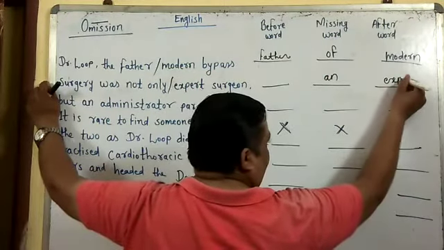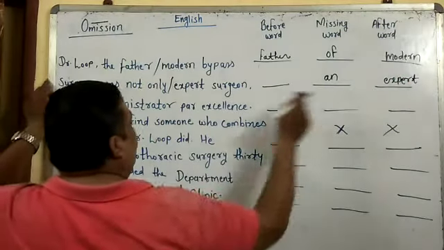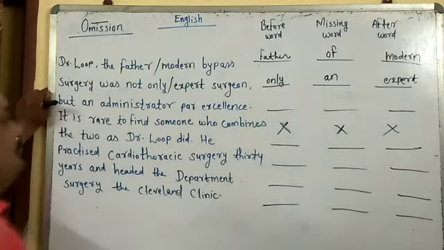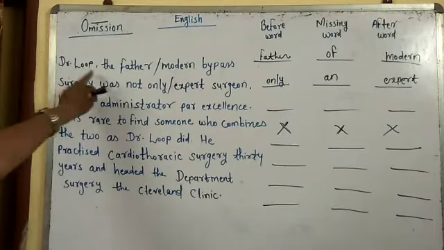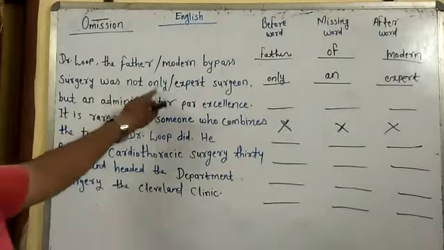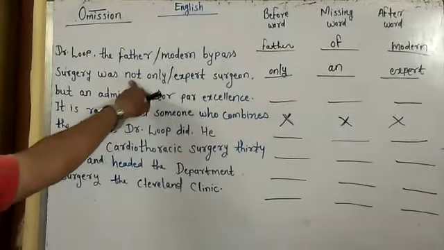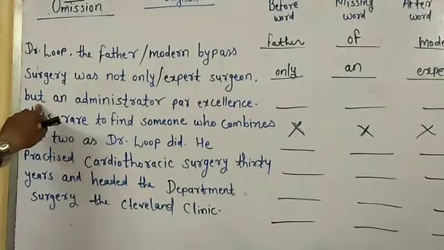We know AEIOU. We have to use an before expert, and before word is only. Small missing word is there. Dr. Luke, the father of modern bypass surgery, was not only an expert surgeon but also. I was told you before, if not only but also is there, not a single but will be used.